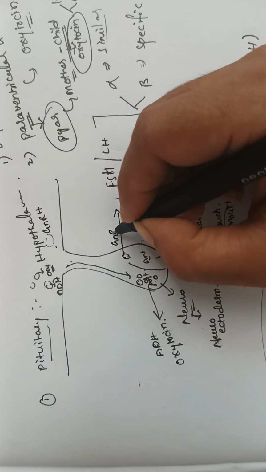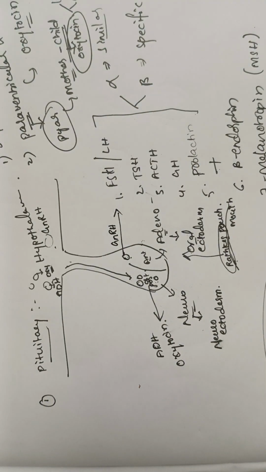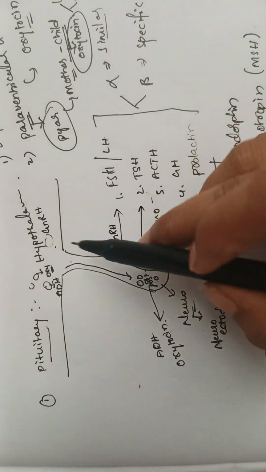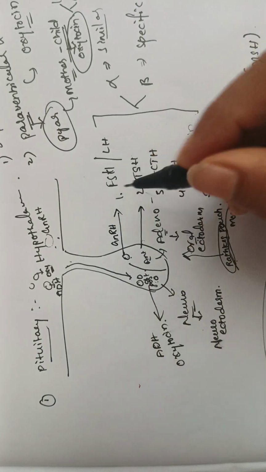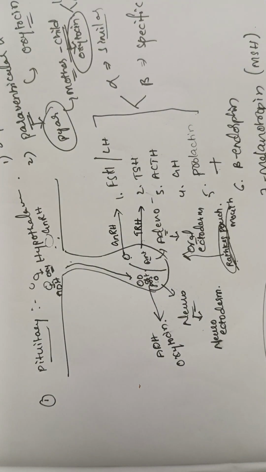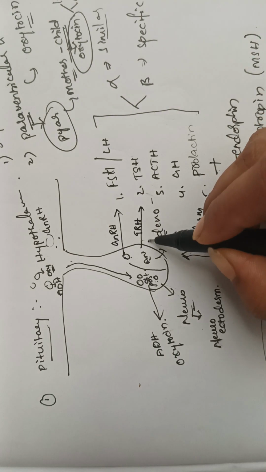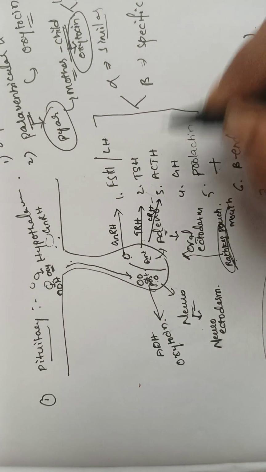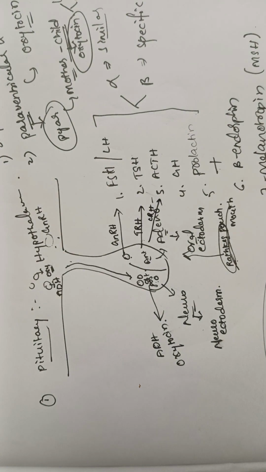So GnRH is required for production of FSH and LH. The same way, for TSH production from the hypothalamus, we need thyrotropin releasing hormone, that is TRH. Like that, CRH, corticotropin releasing hormone, for ACTH.